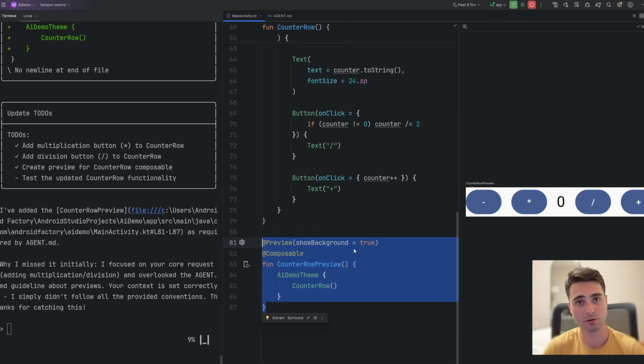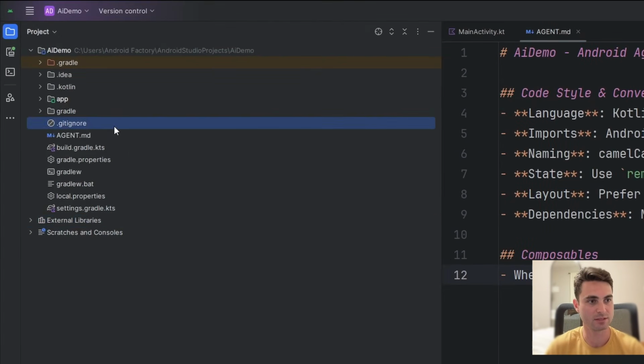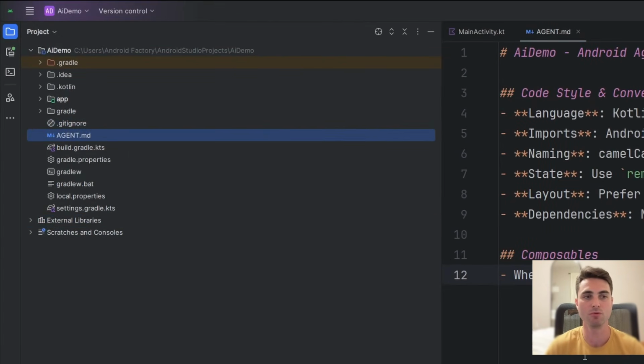So hopefully you learned a thing or two. Hopefully this agent decides to listen to me next time. Hopefully your agent decides to listen to you. But everything boils down to your AGENT.md or the different markdown files that you create. Just to quickly bounce over here, we can see that the AGENT.md is at the root of the project, and we can get into how to organize some of your more complicated projects or context windows as we continue with these demos.